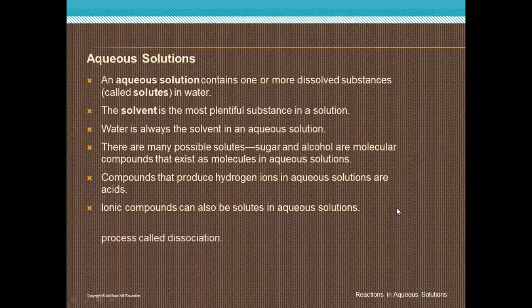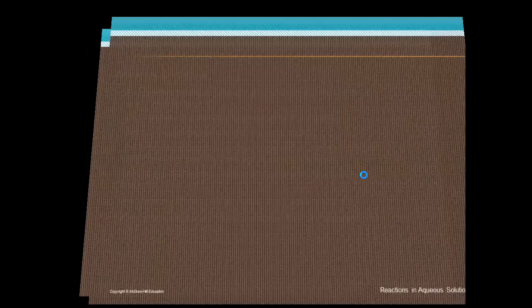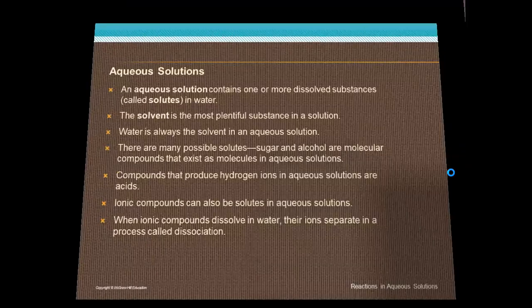When an ionic compound dissolves in water, its ions separate in a process called dissociation.